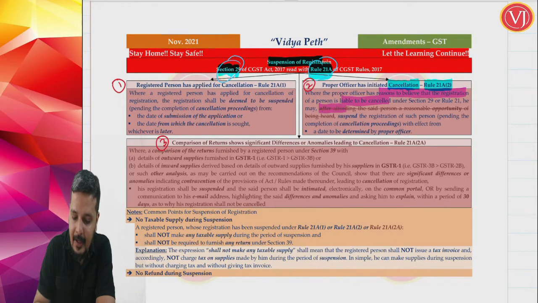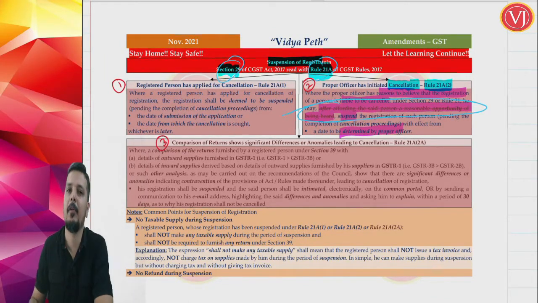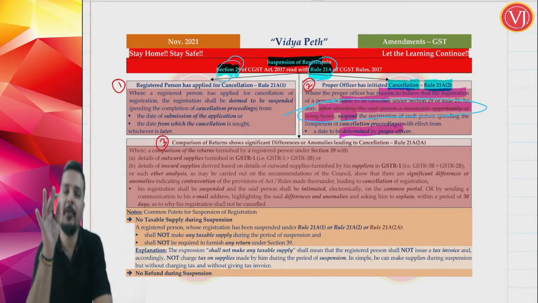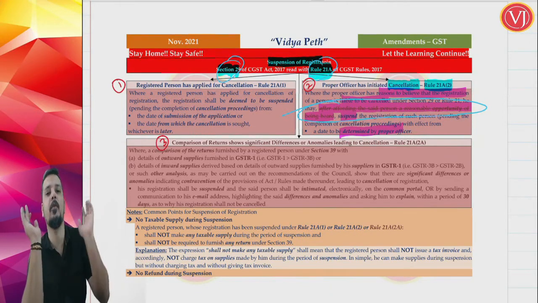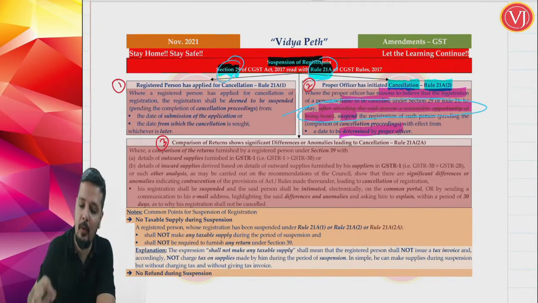Proper officer may, after giving a reasonable opportunity of being heard, suspend the registration. Now what is the amendment is, without even giving an opportunity of being heard, suspension will be there. Now don't worry, opportunity of being heard will be there for cancellation proceedings, but for suspension proper officer will decide suo motu.